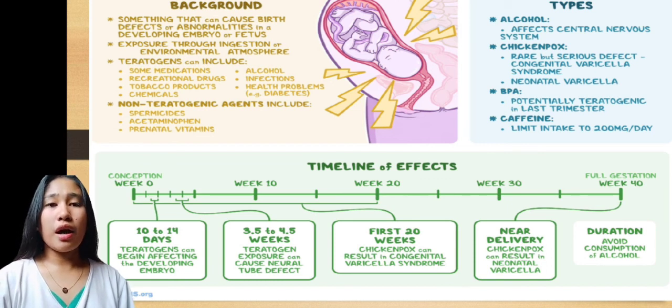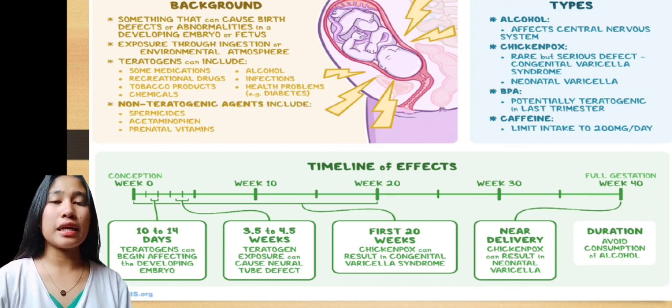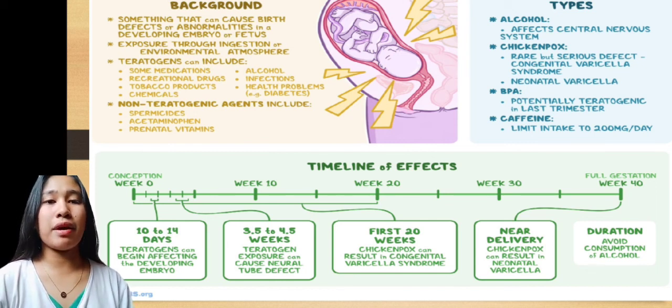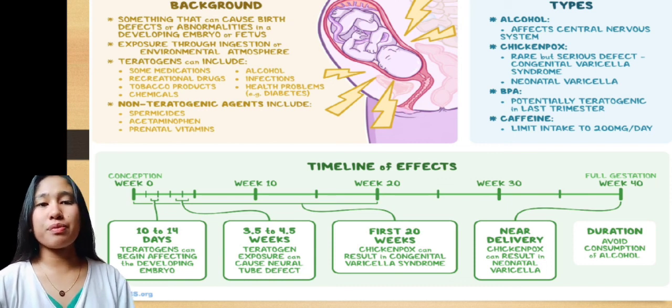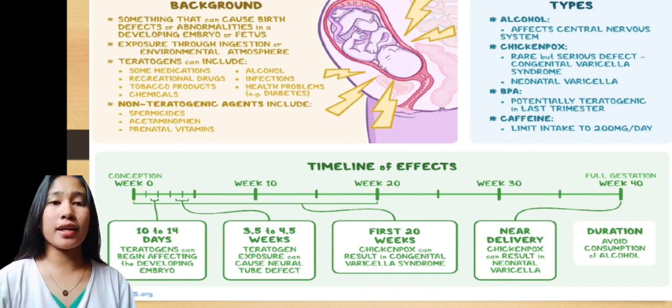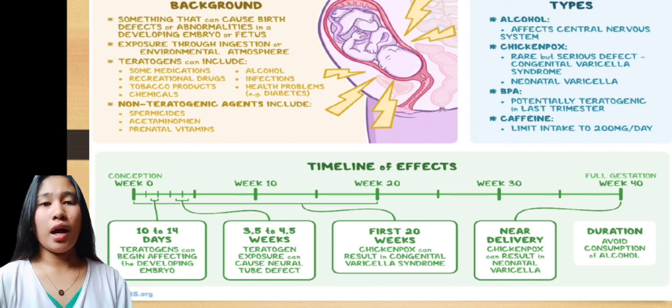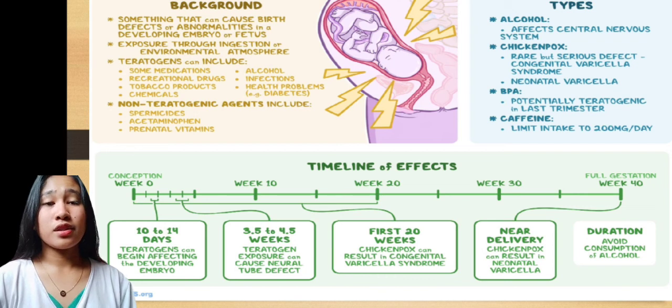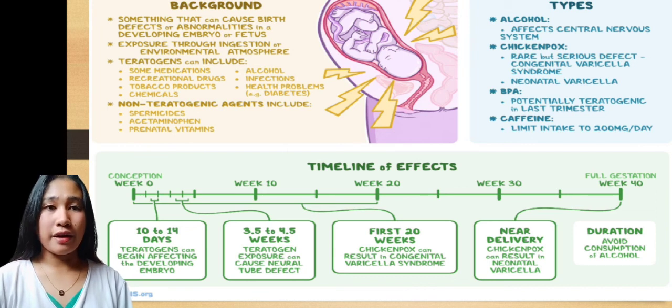So, here are the timelines of effects. Conception, week 0, 10 to 14 days: teratogens can begin affecting the developing embryo. Conception is when a woman's egg is fertilized by a man's sperm. After conception, it takes about 6 to 9 days for the egg to implant in the uterus. The next is week 3 to 4, when teratogen exposure can cause neural tube defects.